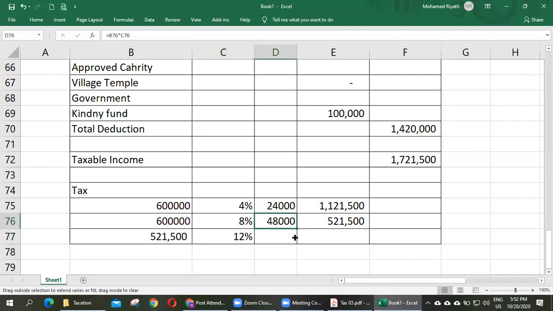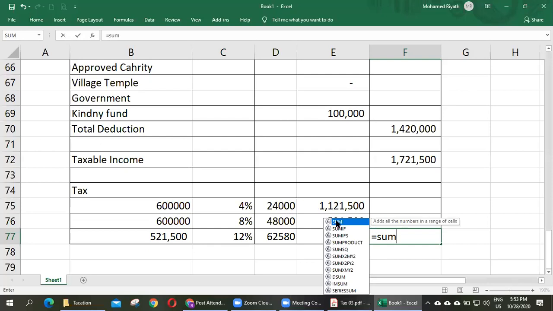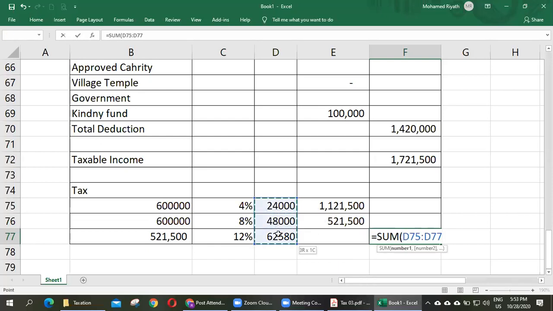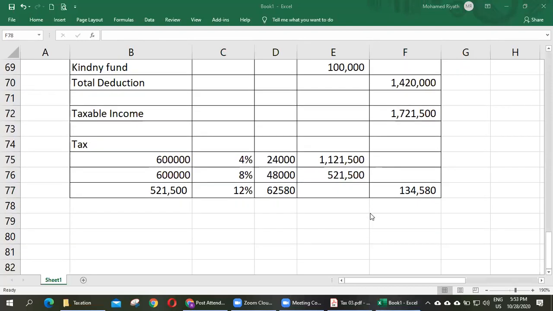Now how much total tax payable? Total tax how much? Sum of these values. Right? Any doubt? Clear?